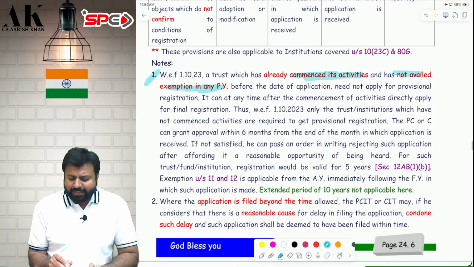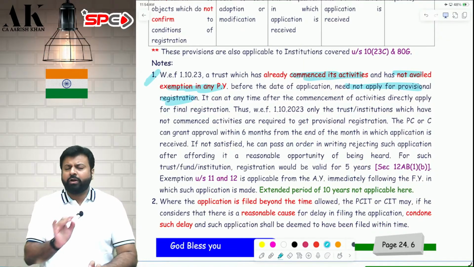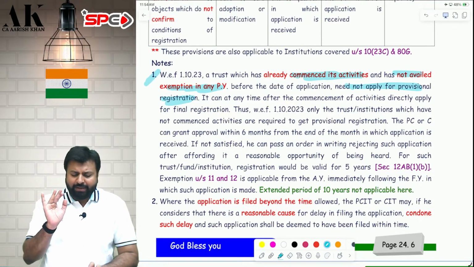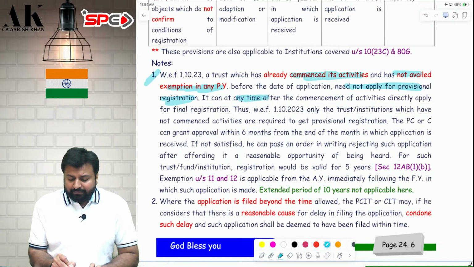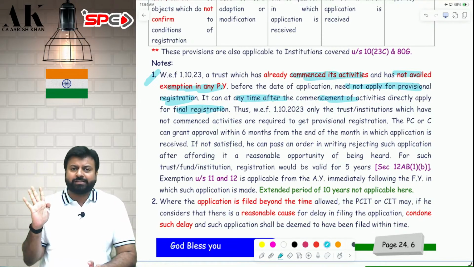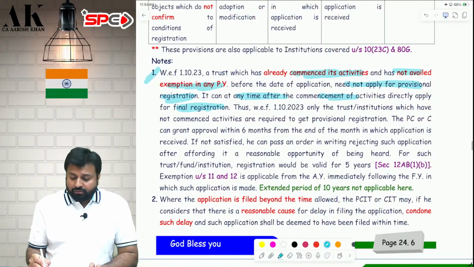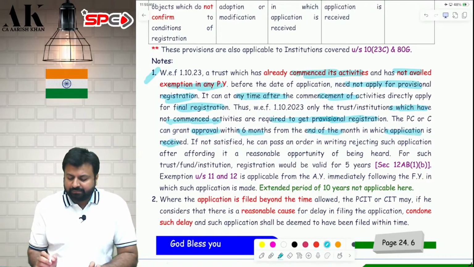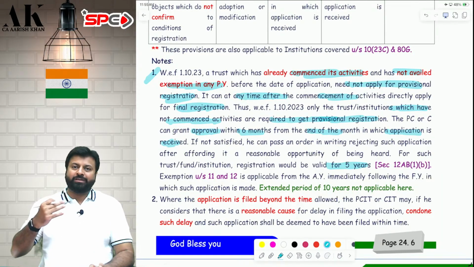Whenever you are making an application, now you can directly make an application. No need to make any provisional registration over here. At any time after the commencement of activity, you can directly make an application for final registration. Direct final registration is required in this case. Provisional registration is applicable only for trusts which have not commenced activity. The principal commissioner or commissioner can grant approval within 6 months from the end of the month in which the application is received. And then you will be given the registration for 5 years. I hope it is clear to all of you, both the cases.